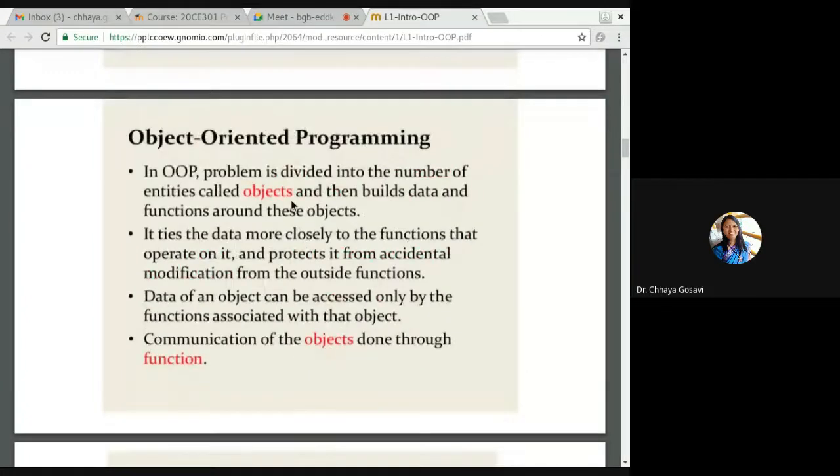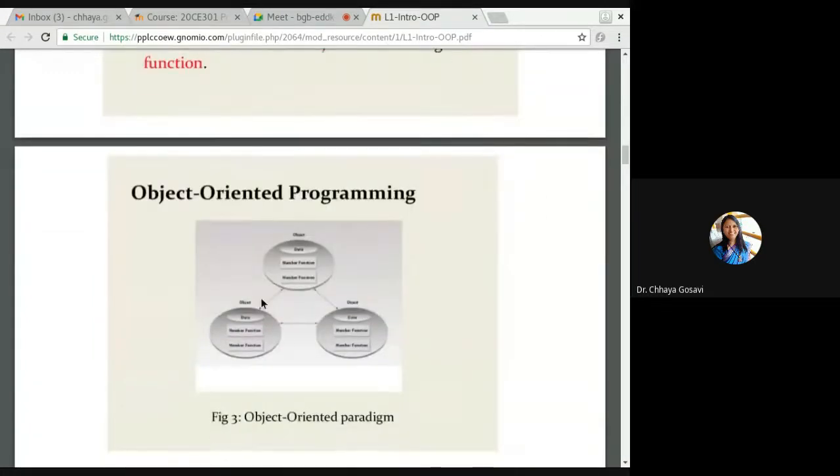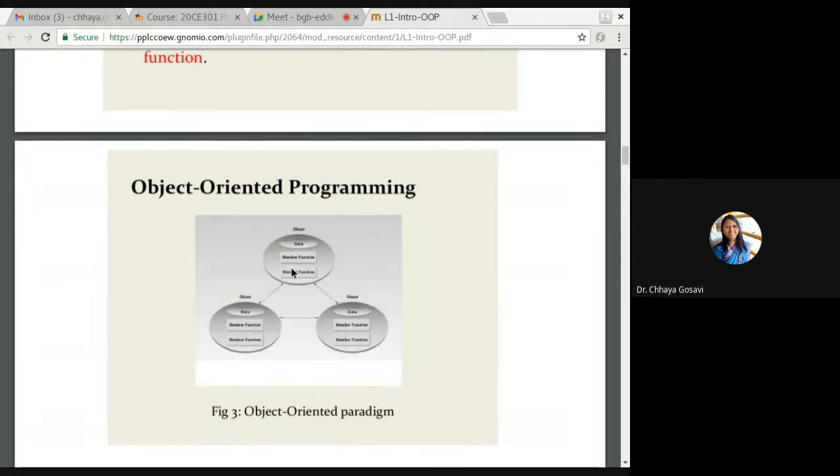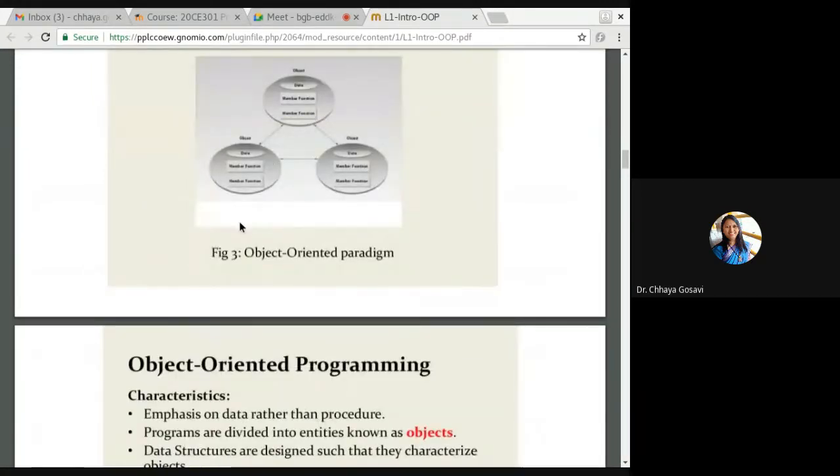So we talked about objects. For example, these are different objects. Each object should have data and functions operating on that data. And objects can communicate with each other by calling those functions.